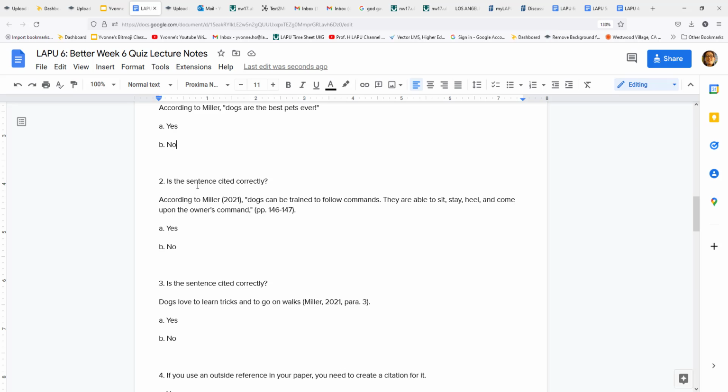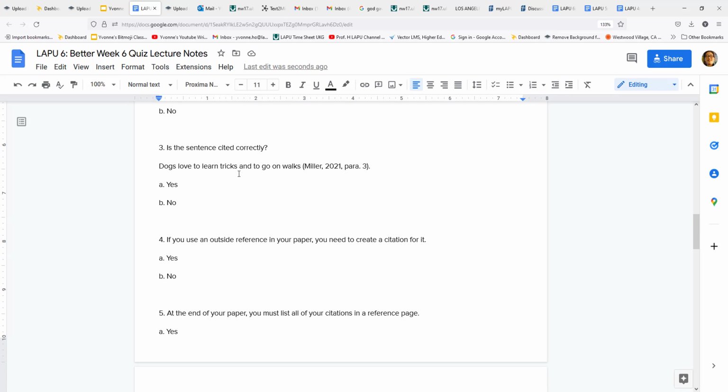What about this one? Is this one cited correctly? According to Miller, 2021, dogs can be trained to follow commands. They are able to sit, stay, heel, and come upon the writer's command, the owner's command. Here you have your author, your date, and your page number. So the answer is yes, this sentence is cited correctly.